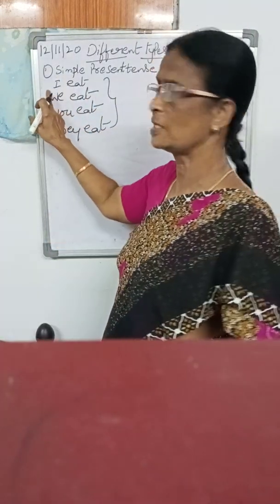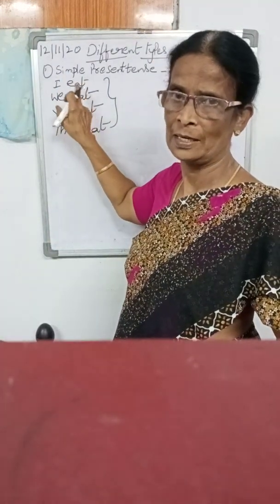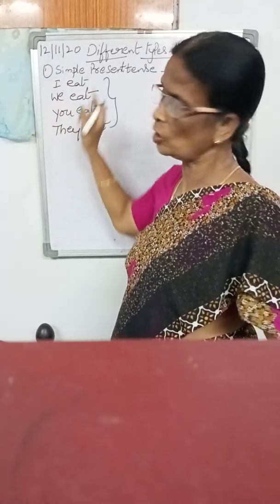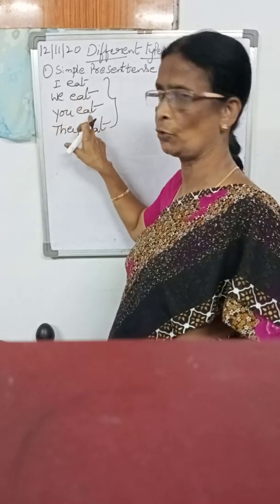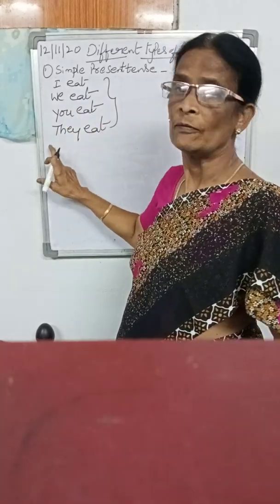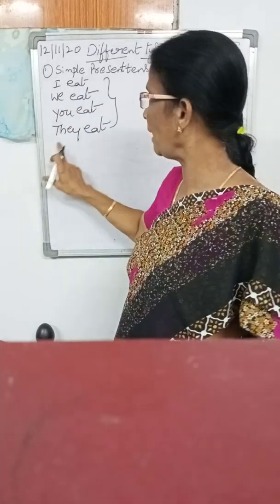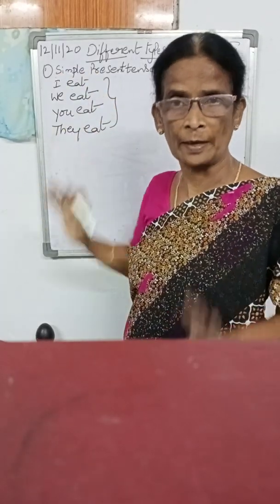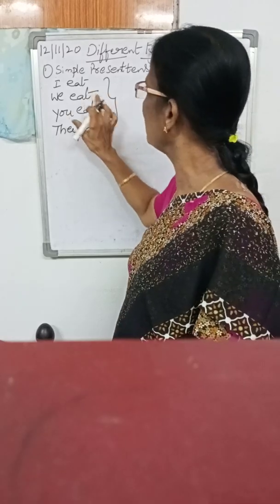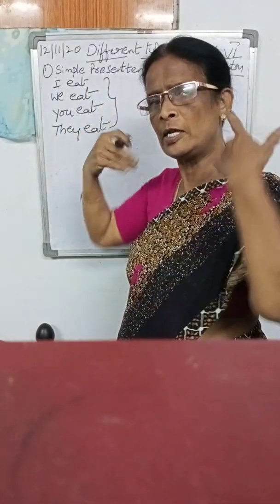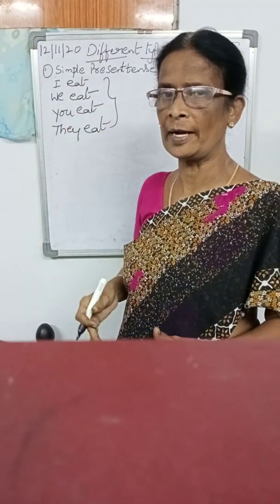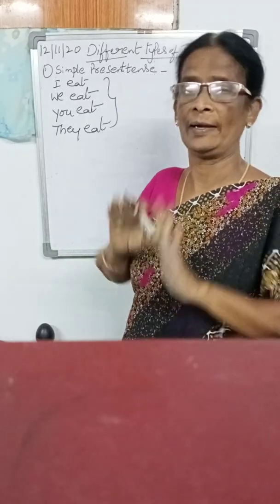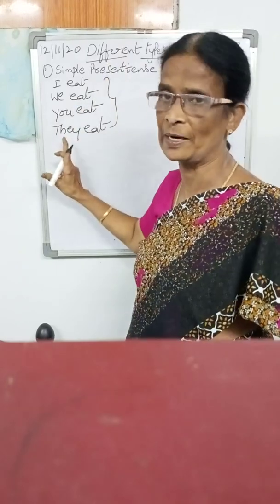So, first person singular I eat. First person plural we eat. Second person singular and plural also you eat. And third person plural they eat. So while we are using these personal pronouns, we should not add anything to the verb. Whatever the verb, I drink, we drink, you drink, they drink. We should not add anything. This is the simple present tense.